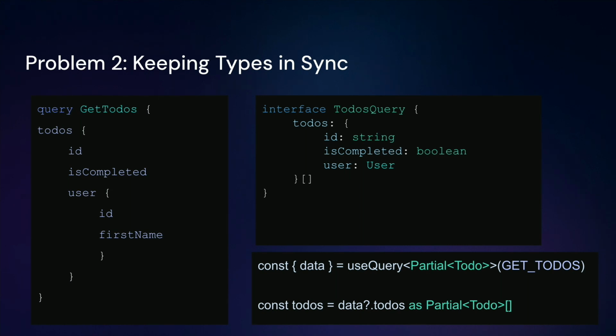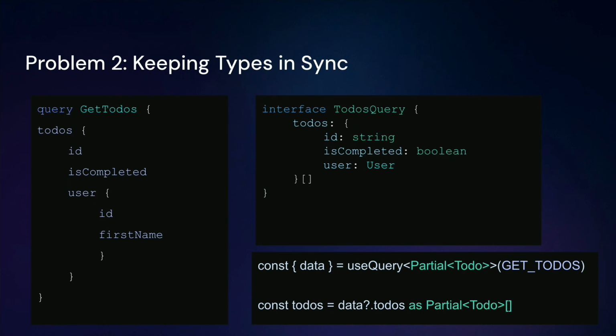And the trouble with this solution is that if you go and change your get to-dos query, say you want to ask for the description on those to-dos, you also have to maintain the type of that to-dos query. Otherwise, you're going to be running into TypeScript issues.